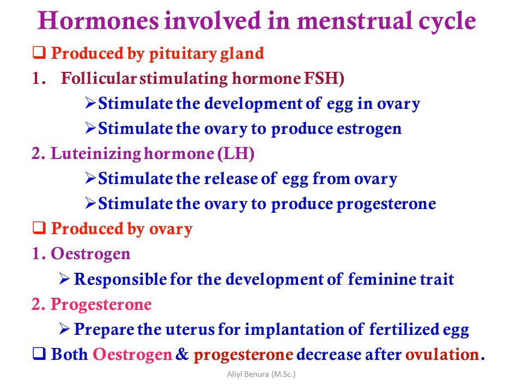The other hormones are those produced by the ovary, estrogen and progesterone. Estrogen is responsible for development of feminine traits, and progesterone prepares the uterus for implantation of the fertilized egg. Both estrogen and progesterone decrease after ovulation.